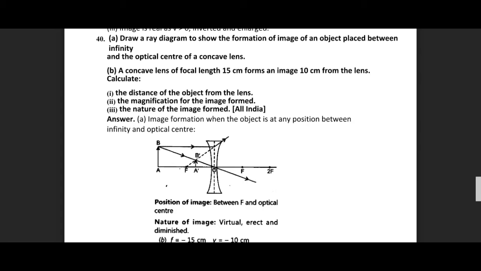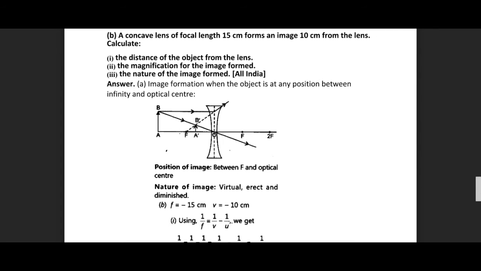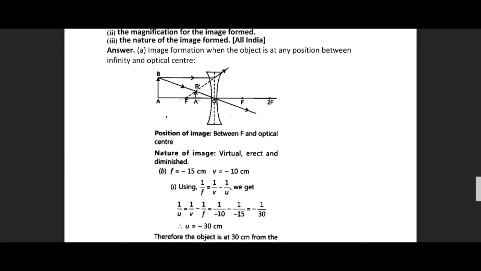So this point is lying between F and O, and the position of the image in this case will be between F and O, that is optical center, and the nature of the image will be virtual, erect and diminished.